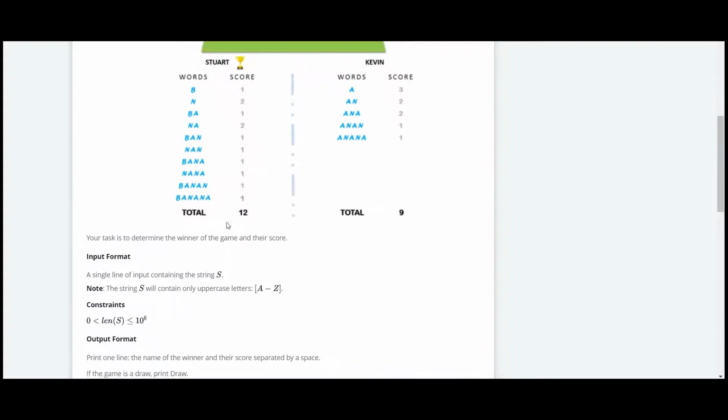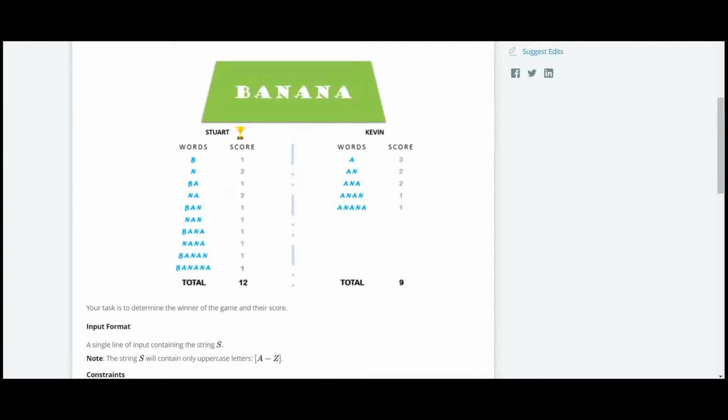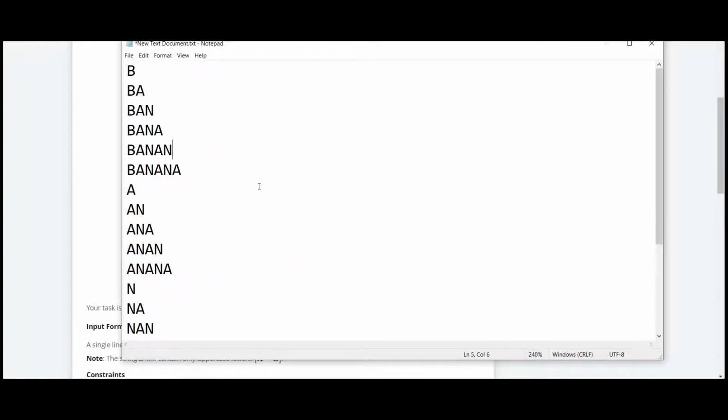So I'll show you an overview of this question. In case of Stuart, as he is counting the words starting with consonants, there are all these possible words that can be prepared from a single word, which is banana.